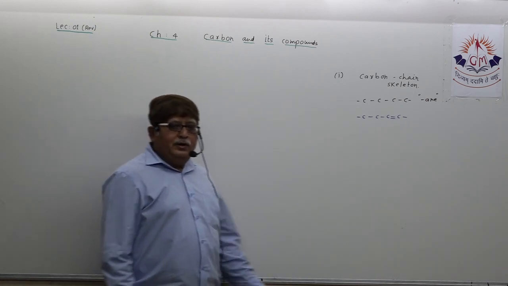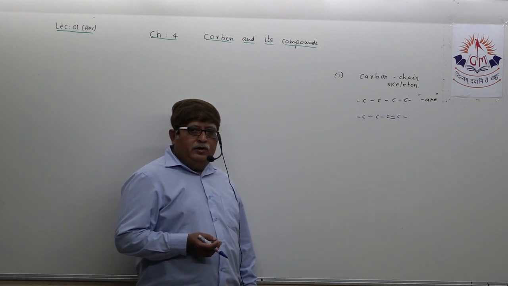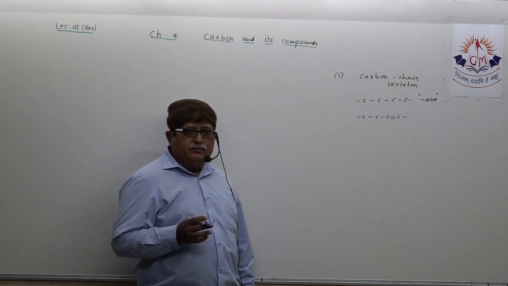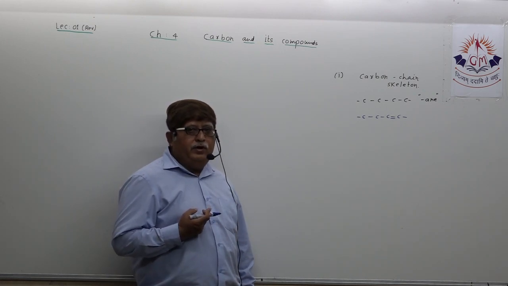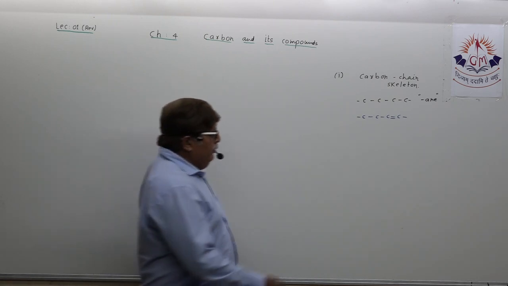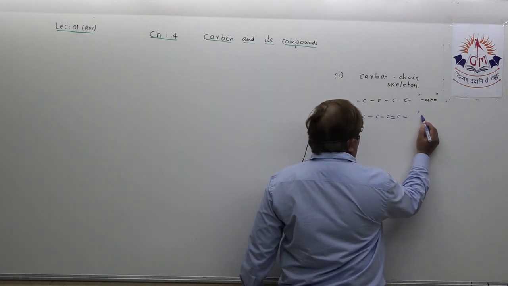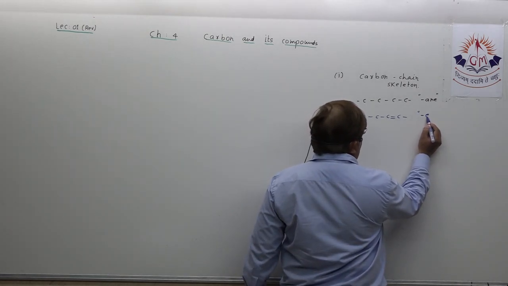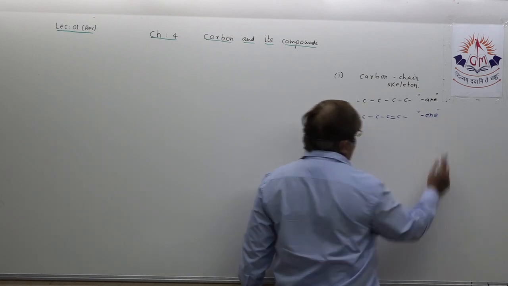The chain may be, as I am speaking again and again, cyclic, linear, or branched, but if you see somewhere between two carbon atoms the double bond, you all know, as per the rule of the nomenclature, you have to add which suffix?